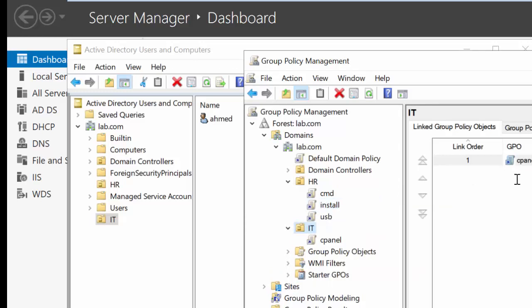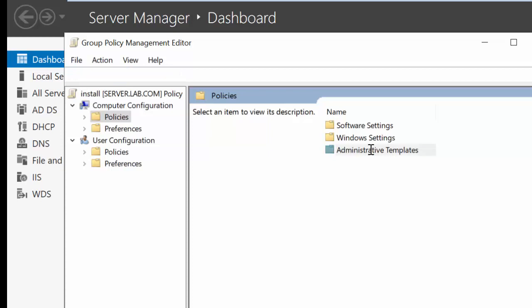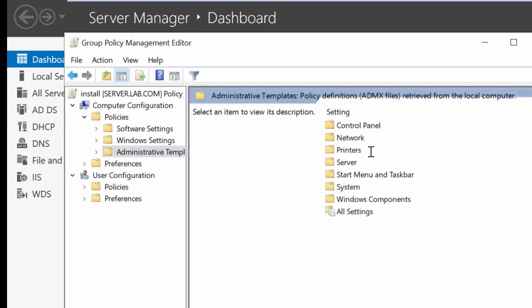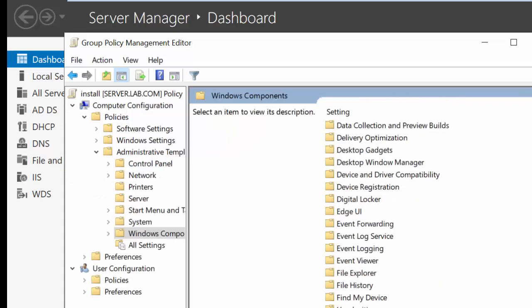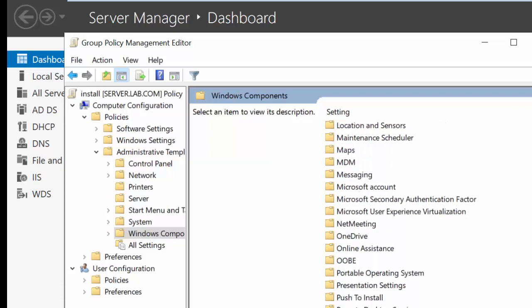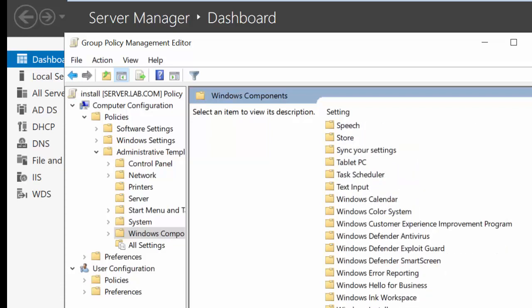Again, right click, edit. Now computer configuration, because this is with the computer, I prevent him from using the program here on the computer. Policies, administrative templates, and then we have Windows components, Windows Installer.